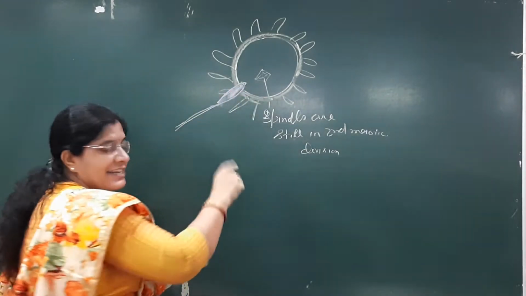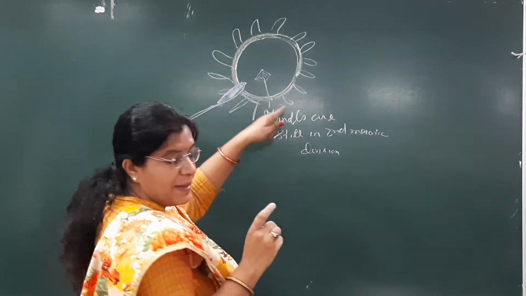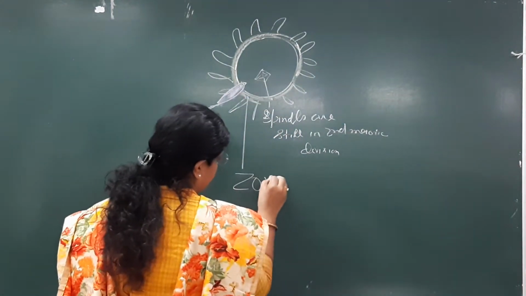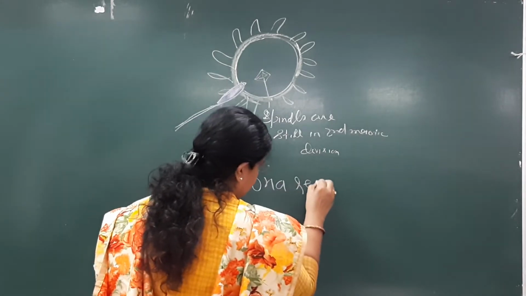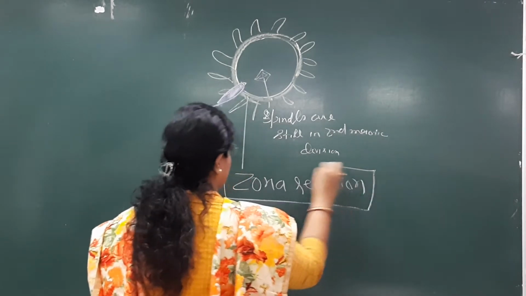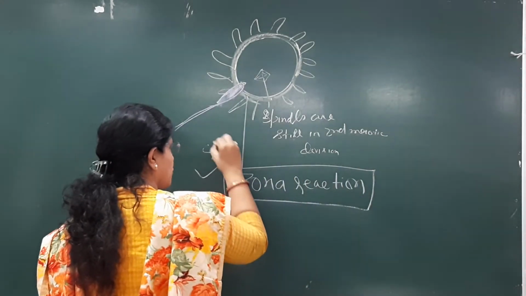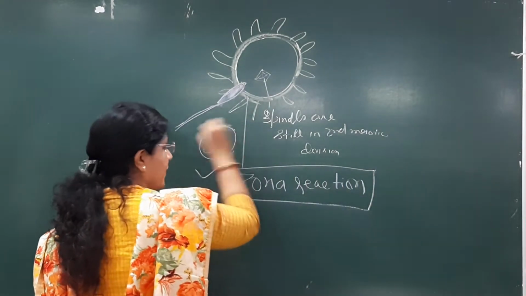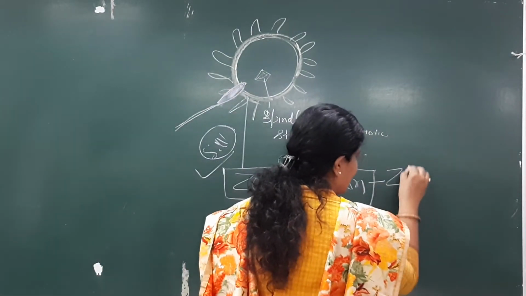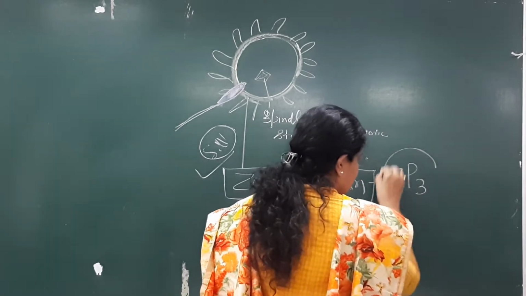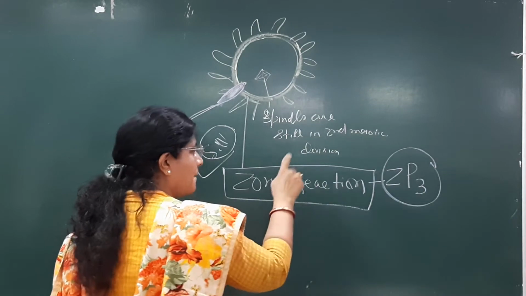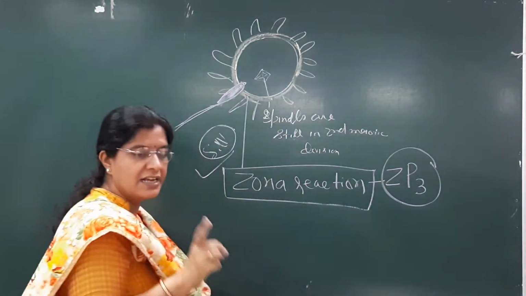Since it hit that zona pellucida, what is that reaction known as? Zona reaction. Zona reaction. This is also asked. This is also a short question. This is also frequently asked, that zona reaction. This is mediated by the protein ZP3. Since we are breaking the 3 layers, you can remember that zona pellucida 3 protein is required.